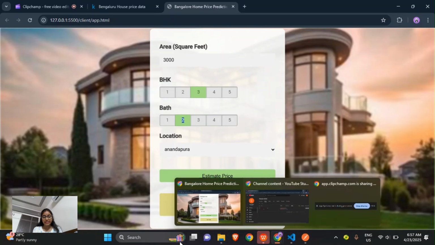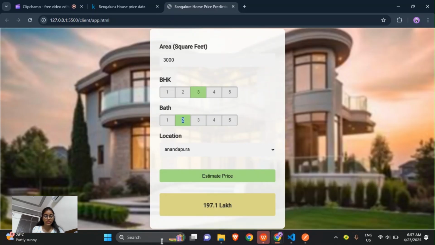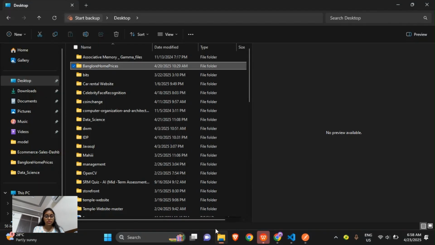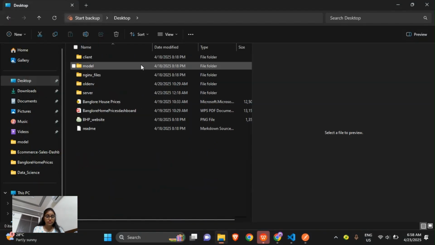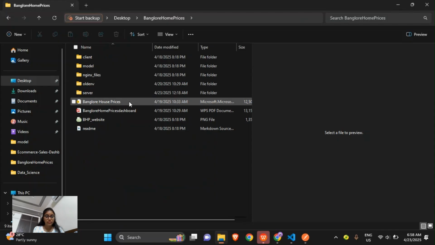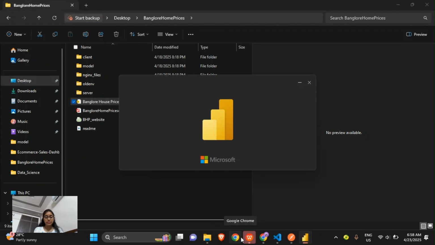And now we will be discussing the Power BI dashboard that we have created. I've already created this Power BI dashboard before, but we can create it now also by loading it into Microsoft Power BI.